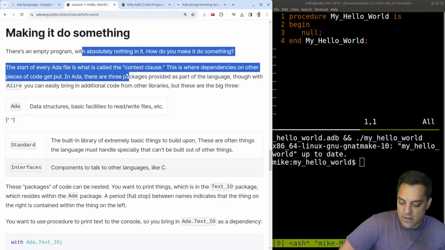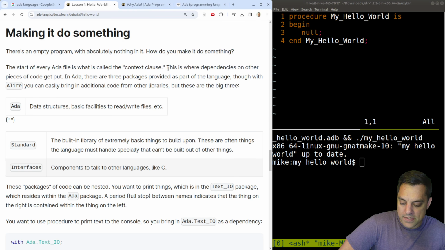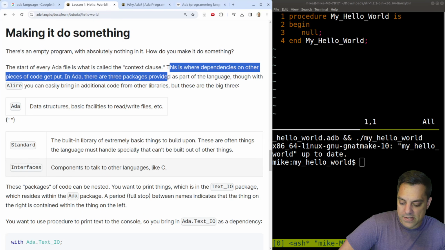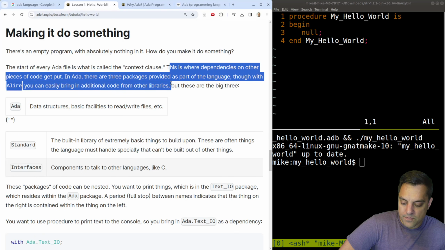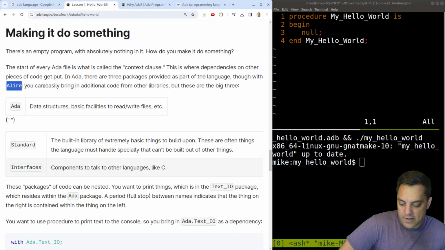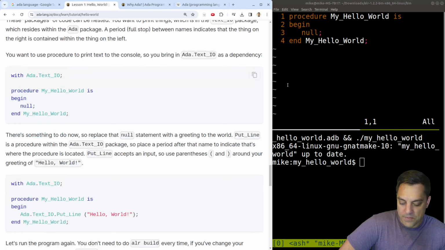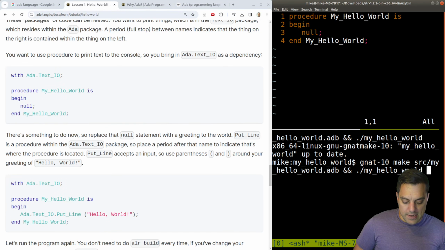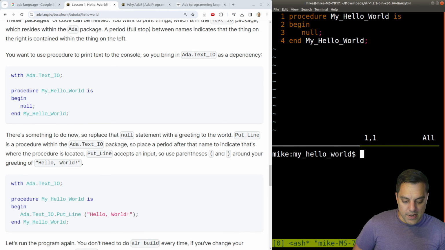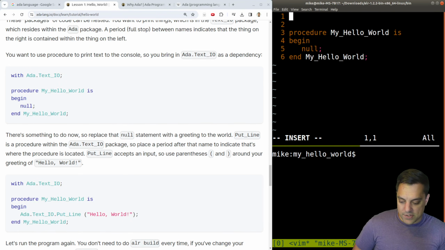Okay, the start of every Ada file is what's called the context clause, where dependencies or other pieces go. In Ada, there are 3 packages provided as part of the language. Though with this Alire tool, you can bring in other code here. So we've got Ada, basic stuff here, the standard library, and then interfaces to talk to C. Okay, so yeah, let's start with hello world again, just getting that up and running, because that'll be interesting enough to see with Ada.Text_IO.